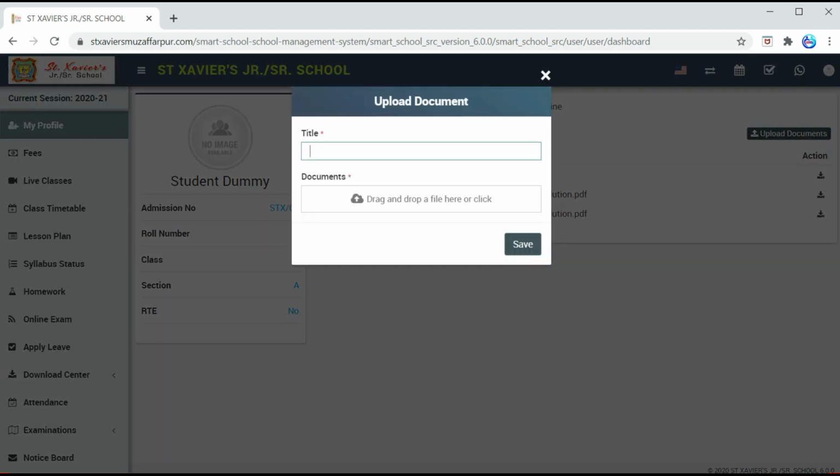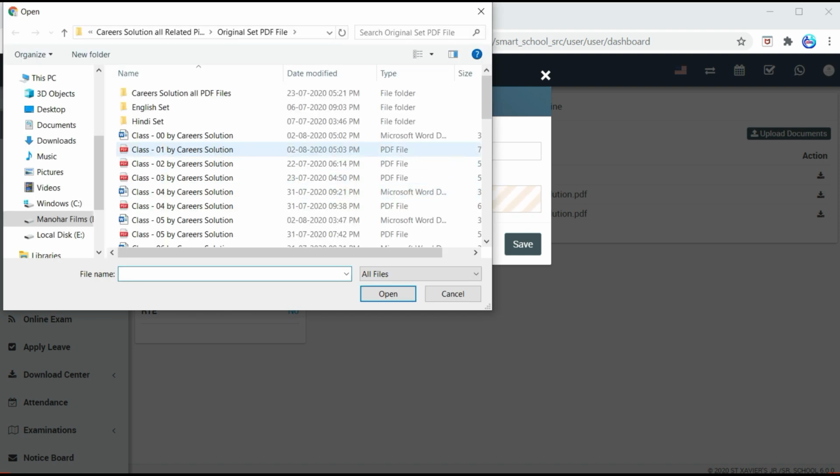Put the title of that particular assignment, like if you are uploading a maths assignment, for example, you will type maths assignment, your date, and select the location of your file. For example, I have selected this.